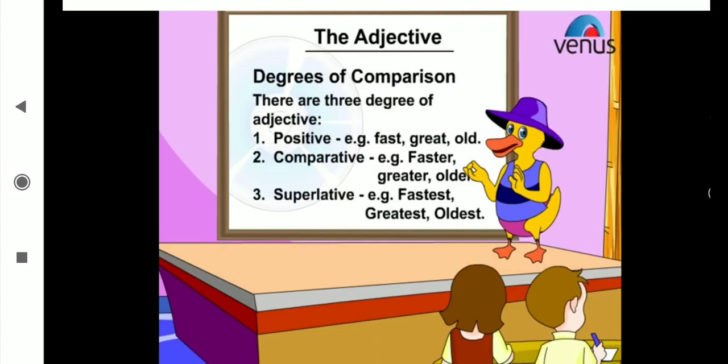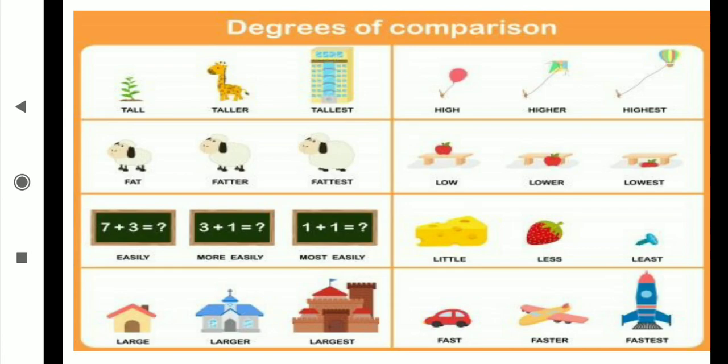In all these examples you can observe that the positive degree comes in the main form of the word, the comparative comes with er, and the superlative comes with est added to the main word. To that base word, when we join er it is comparative, and when we join est it comes under the superlative. Here are the main examples for understanding degrees of comparison. Tall, taller, tallest. High, higher, highest. Fat, fatter, fattest. Low, lower, lowest.